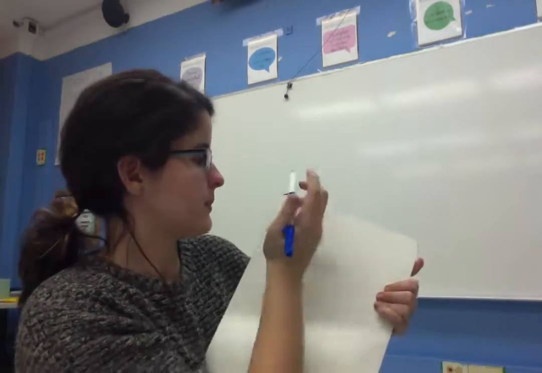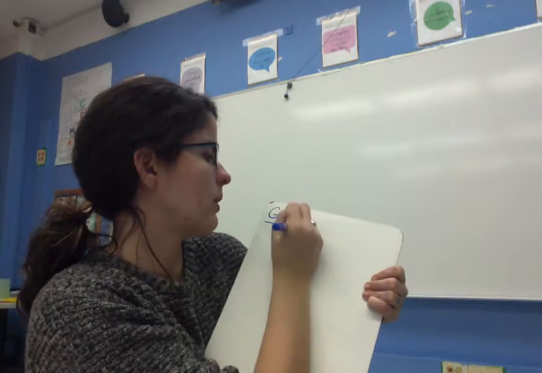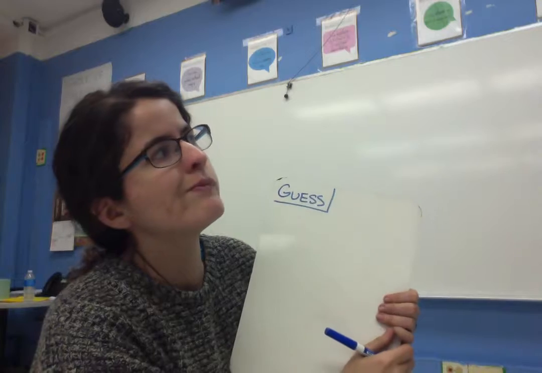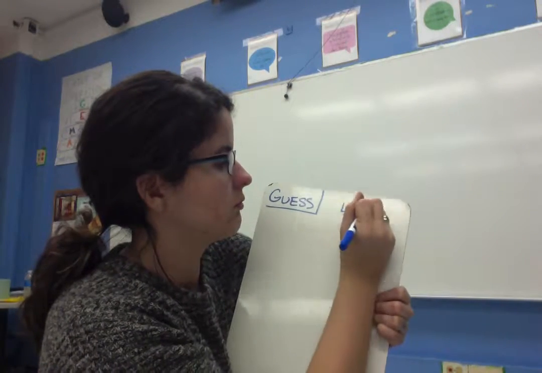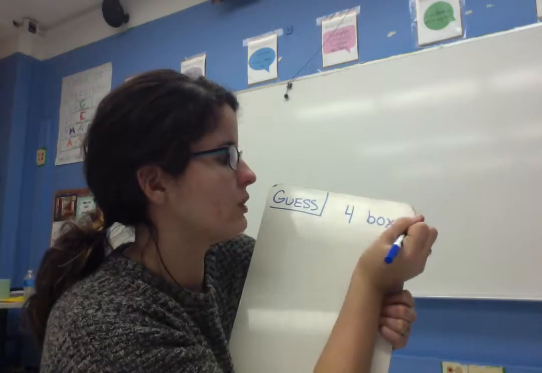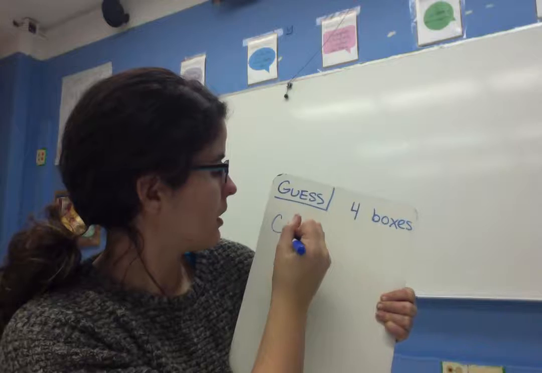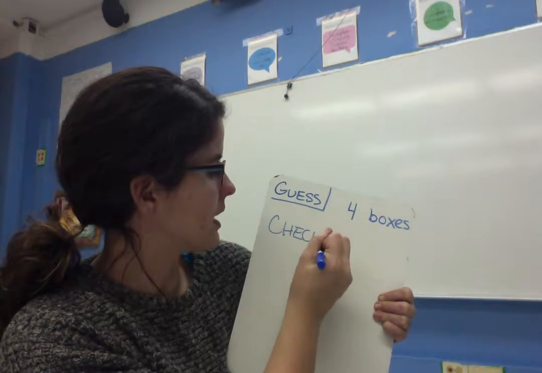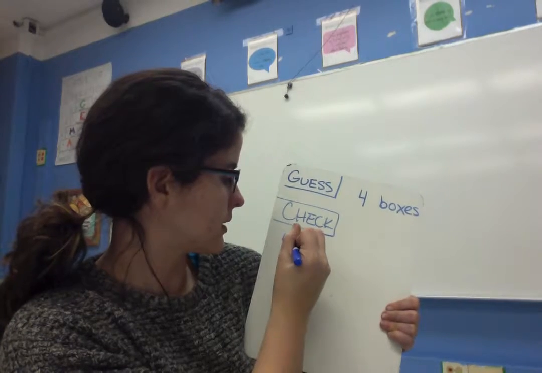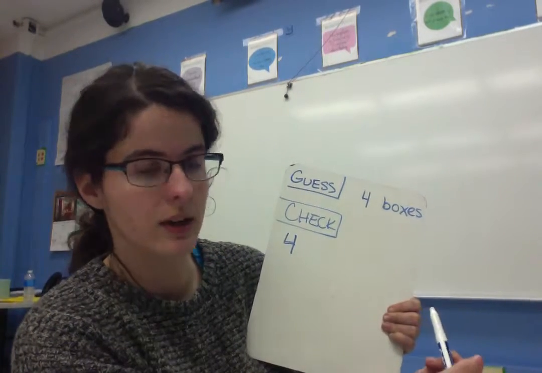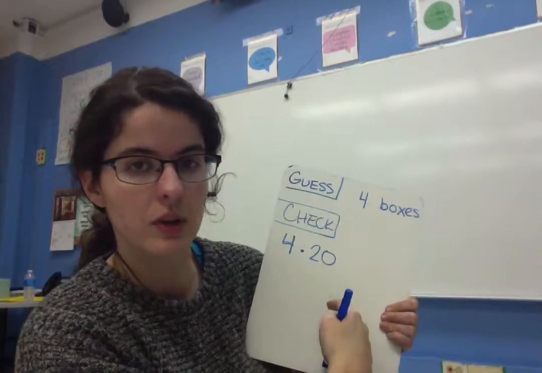So let me guess. What seems reasonable? How many boxes of 20 strawberries might she buy? Let's go with 4 boxes. Not too many, not too few. Seems pretty safe. And it's less important than my check. If she has 4 boxes and each box has 20 strawberries, then I can figure out by multiplying how many strawberries she would have total.